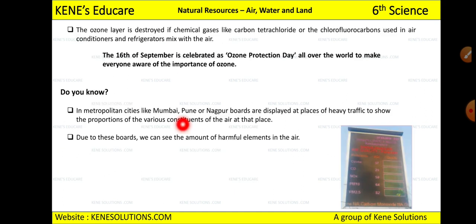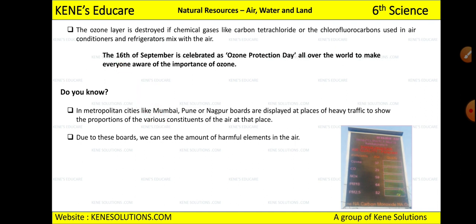Okay. Now the ozone layer is destroyed if chemical gases like carbon tetrachloride or chlorofluorocarbons, which are used in air conditioners and refrigerators, mix with the air. See, now this ozone layer is very important for us, but every house has a refrigerator and ACs, right?